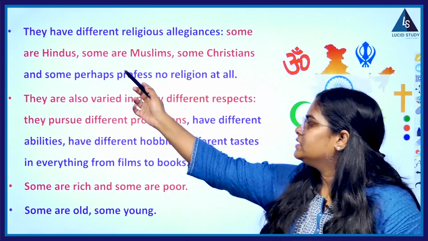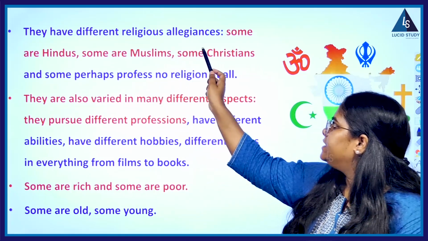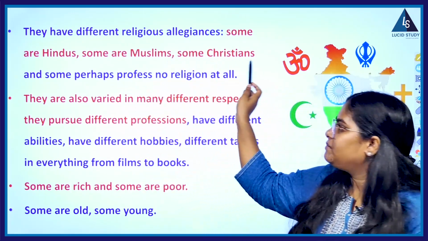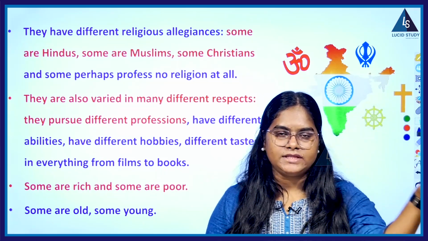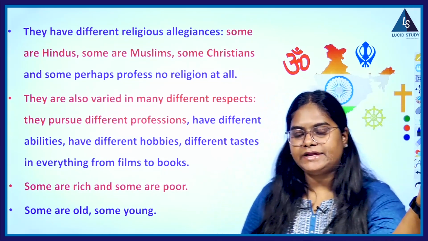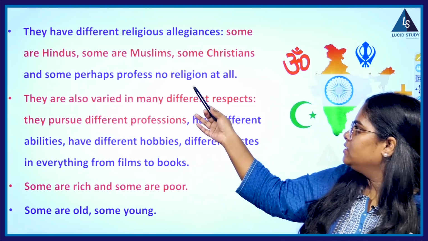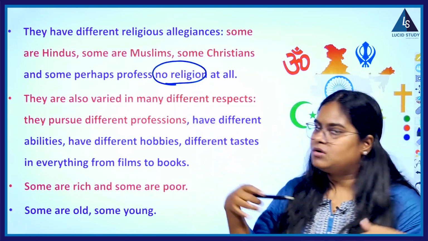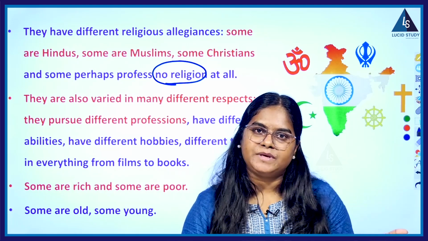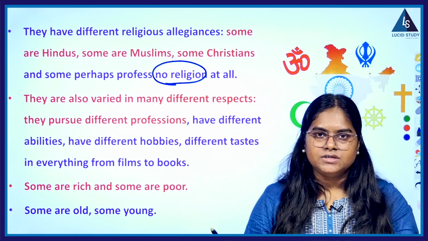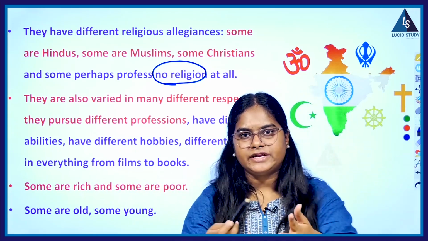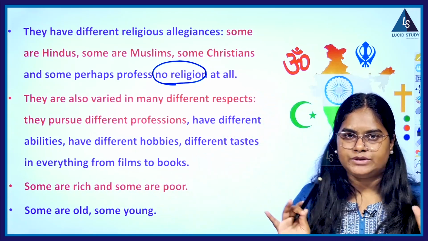Okay, see here, they have different religious allegiance. Some are Hindus, some are Muslims, and some are Christians. Even Buddhists or Jains. Any religion, you can take any religion. And some people are not professing any religion. They don't belong to any religion. Some people may be atheist, right? So, one family is like that also. Okay, all the different religions, all the different people are staying in your street.